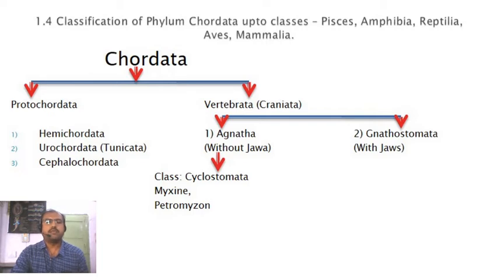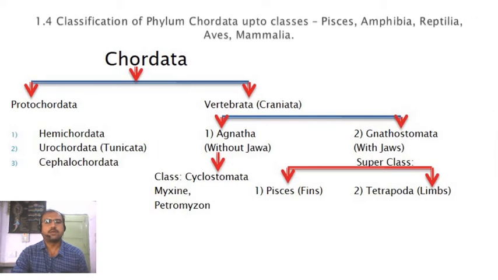And the second group, Gnathostomata, has jaws. So let's see the classes of gnathostomes. Gnathostomes are again subdivided into two major superclasses. One is Pisces, the individuals which have fins, and the second one is Tetrapoda, the individuals which have limbs. So these are the two major superclasses of Gnathostomata.